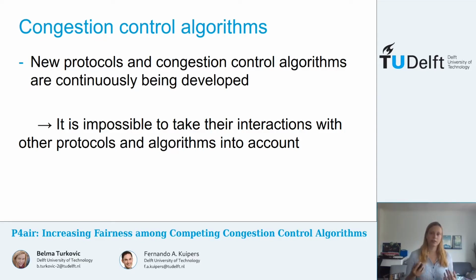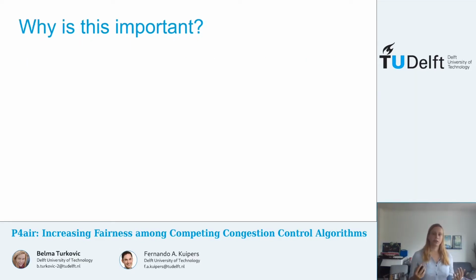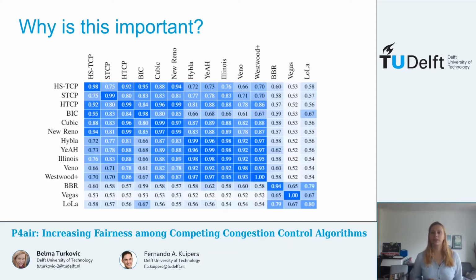As a consequence, even though good fairness properties are usually a priority when designing algorithms, many papers have shown that multiple fairness issues exist. This is especially true when the bottleneck links are shared between flows using different congestion control algorithms or flows having different round-trip times, as demonstrated here.